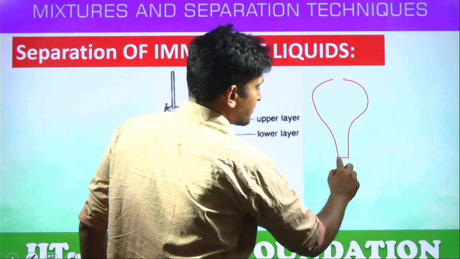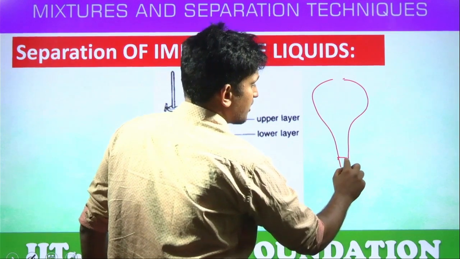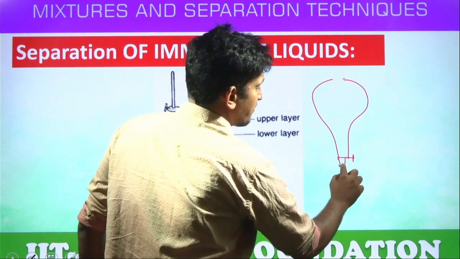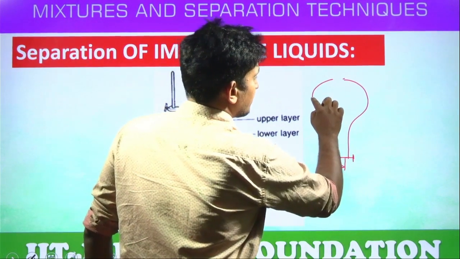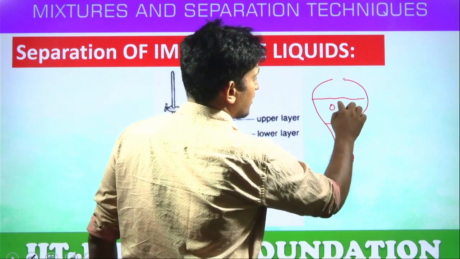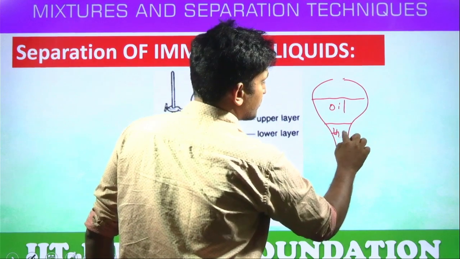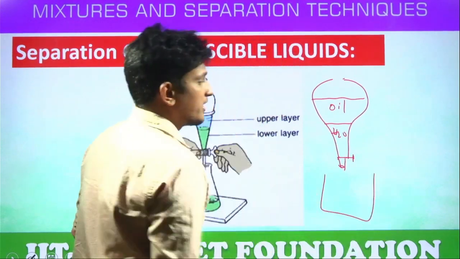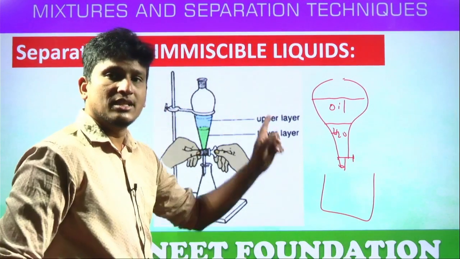Okay, this is the sample, students. This is the tap arrangement. These are the two layers. This is oil, this is H2O. And we have to take one more beaker here. If you open the tap, first, which liquid comes down?